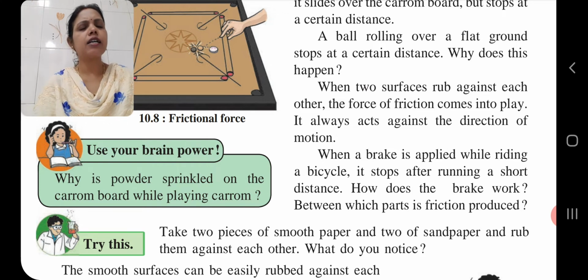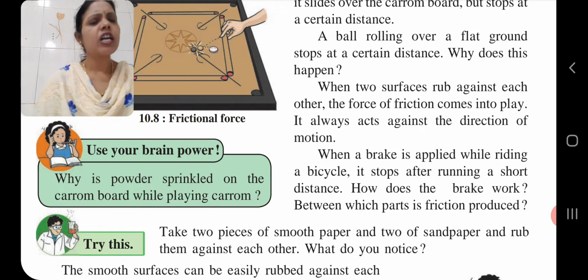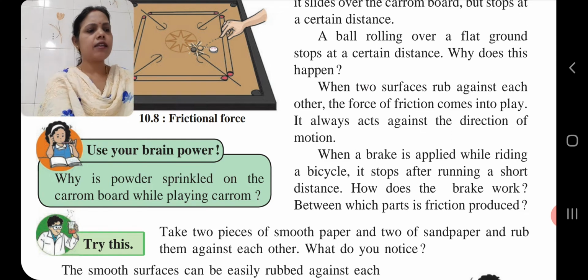So, children, this question is related to a bicycle: when brakes are applied while riding a bicycle, it stops after running a distance, and why? This is the same question which is given over here.